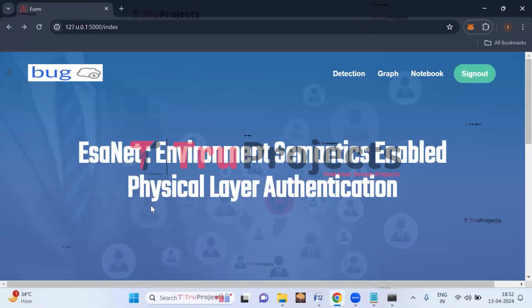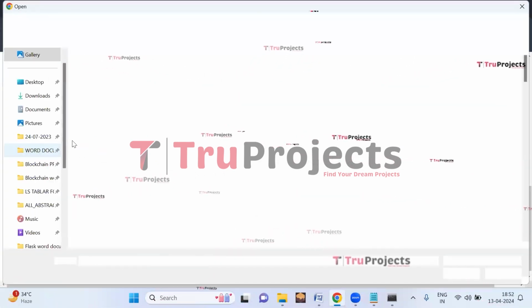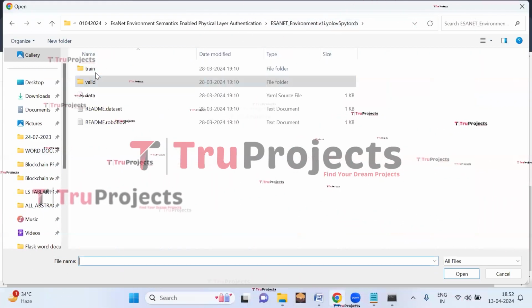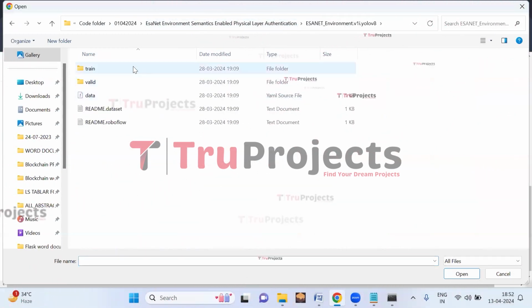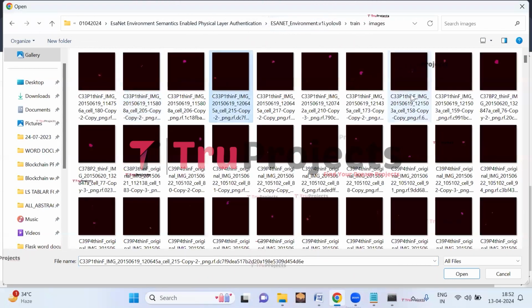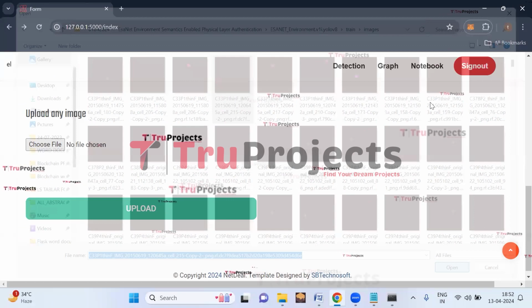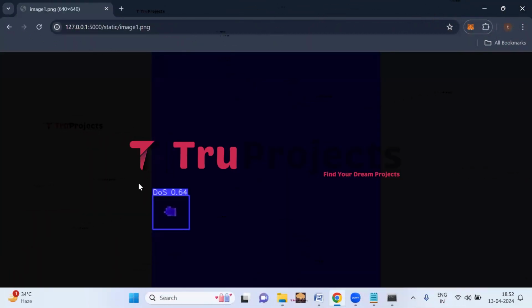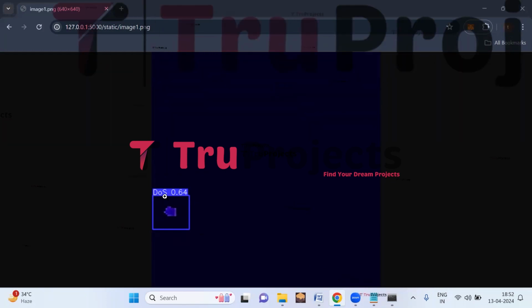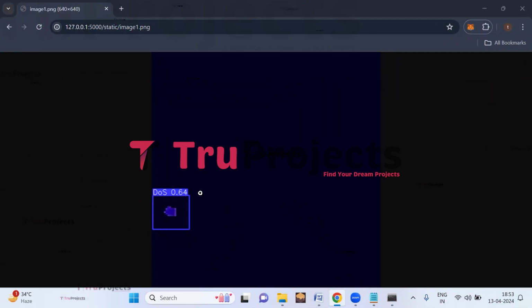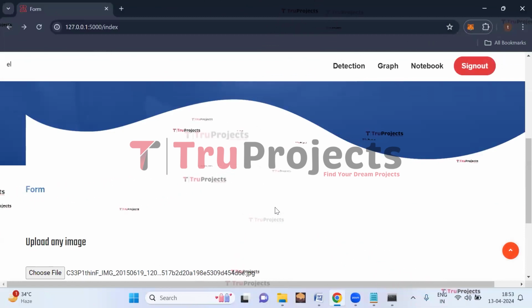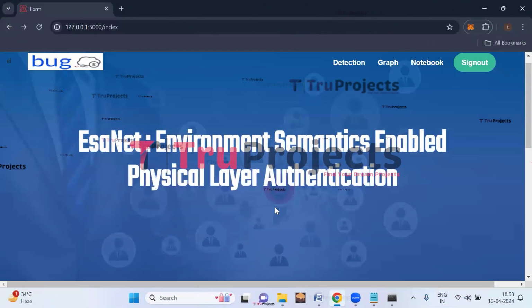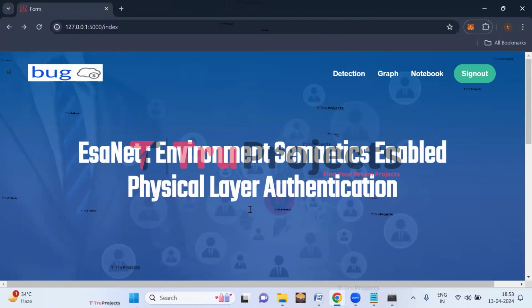Click on detection link. Now let us upload the images from the YOLO V8 dataset from the train images. So this is the image which I have selected. Click on open. Now click on upload button. So here we can see that the signal is detected with the blue color bounding box, and on top we can see the probability score, which tells us the confidence level. So in this way, by uploading these signal images, the signal will be detected, and we can see the probability score, which tells us the confidence level for the detection.